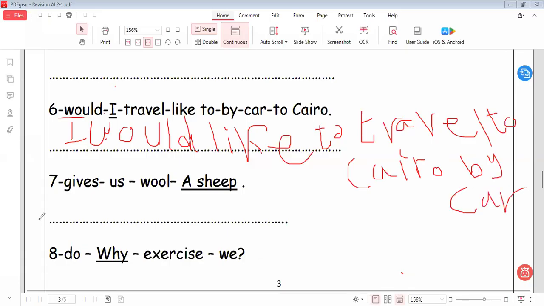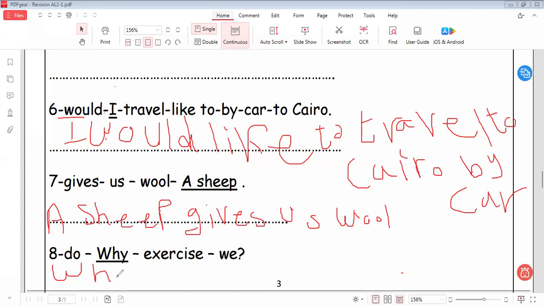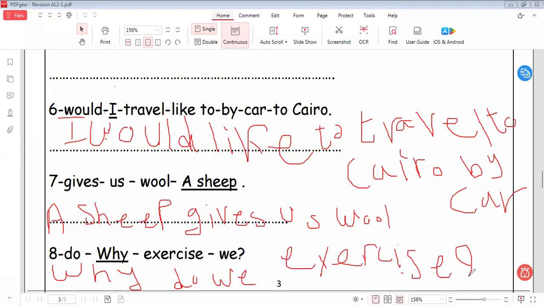Let's go to another one. Okay, let's go to another one. Why do we exercise? So here I ask about the reason why we exercise. I can answer, I do exercise to keep fit. Okay, this is the reason why I do exercise.